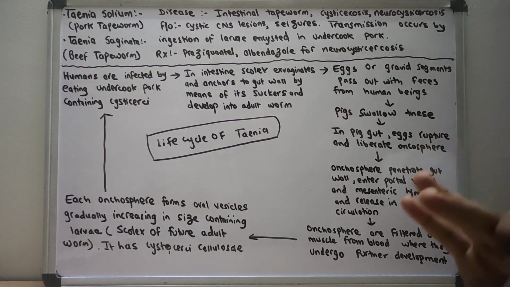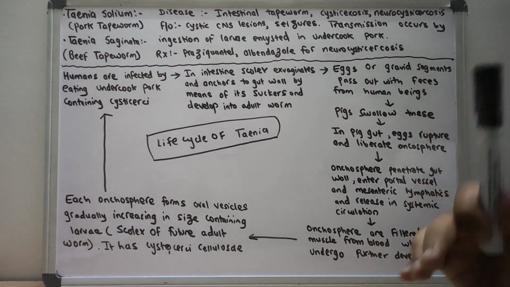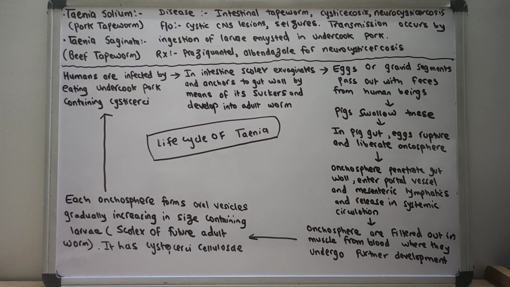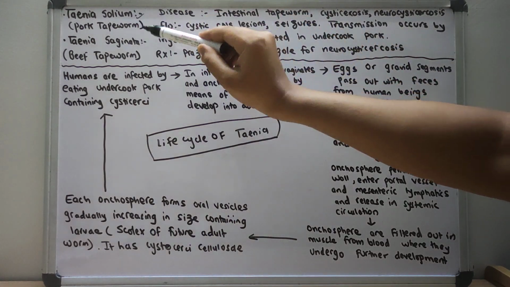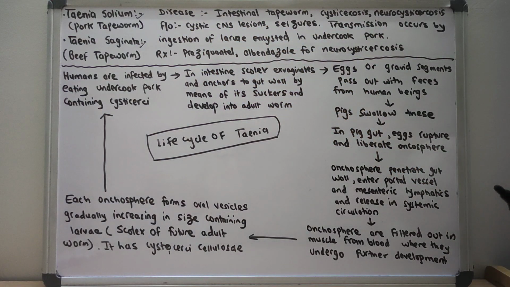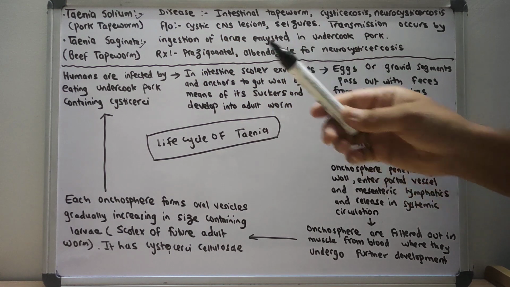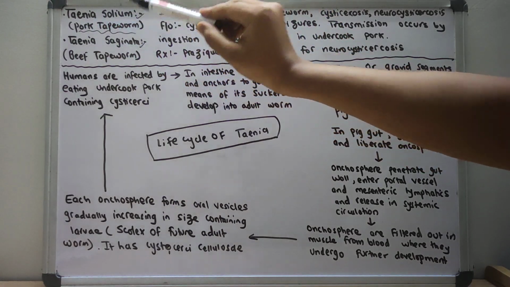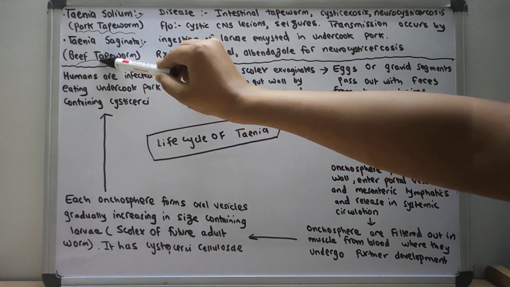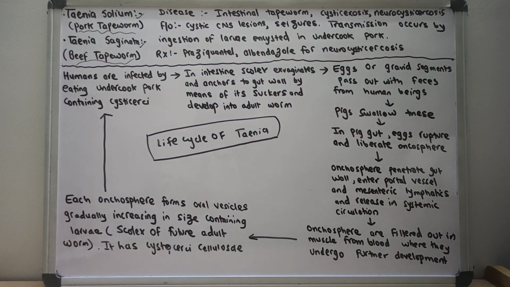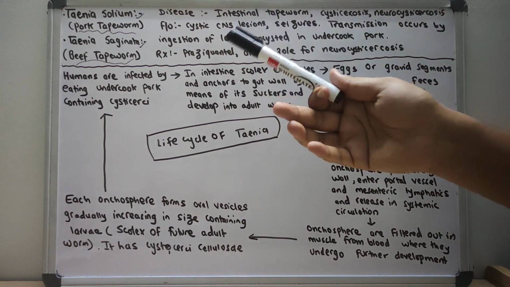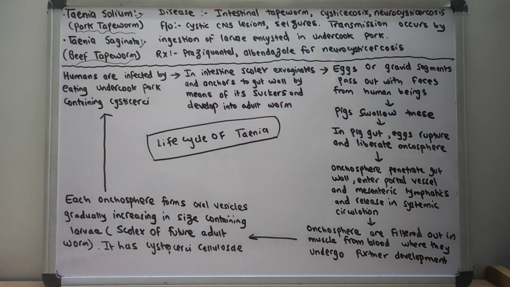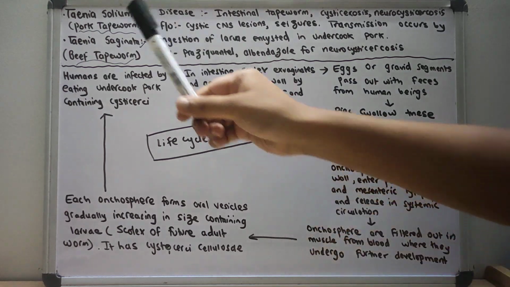So Taenia are a group of parasites that belong to the cestode group. There are two types of Taenia we mainly discuss here. Those are Taenia solium and Taenia saginata. Taenia solium is also known as the pork tapeworm, whereas Taenia saginata is the beef tapeworm. That means Taenia solium is transmitted through pigs, whereas Taenia saginata is transmitted through beef.